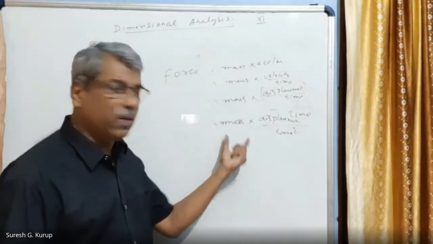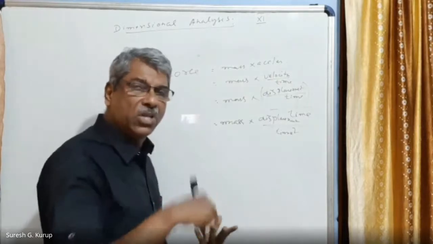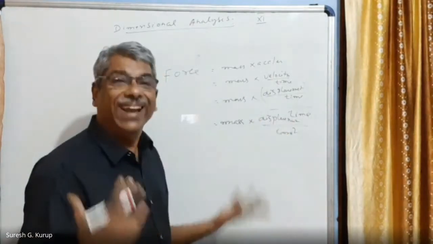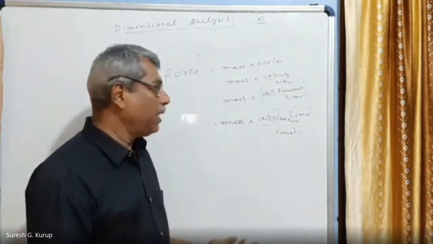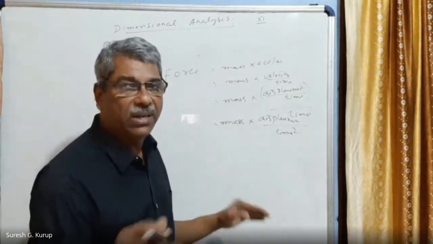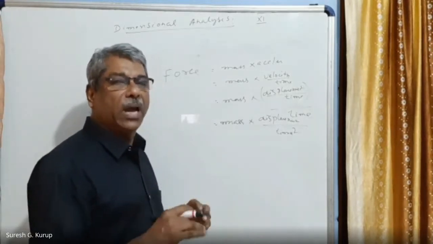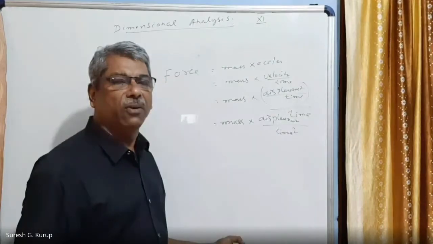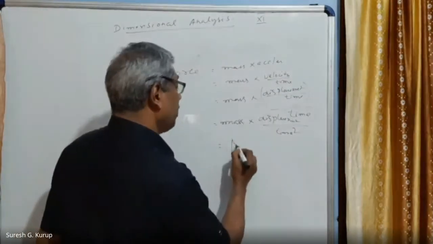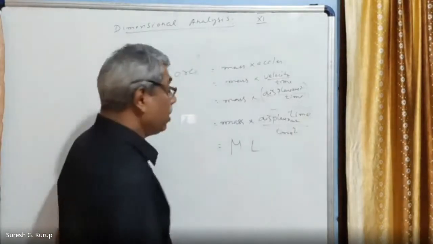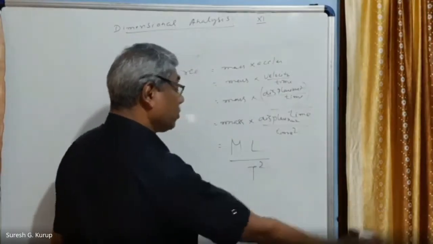Mass is the fundamental quantity. What is the unit in dimensions? We had to take mass as capital M. Displacement is the length, therefore that is taken as capital L, and the time is time, that is capital T. So when we apply the dimensions of physical quantity, these are the three symbols we had to take for mass, length, and time. So now you write, this is capital M. Displacement is capital L divided by time square, that is T square.